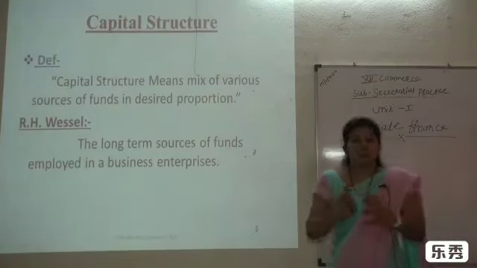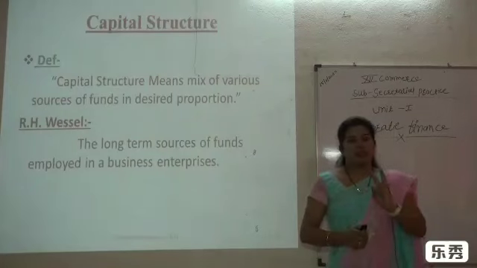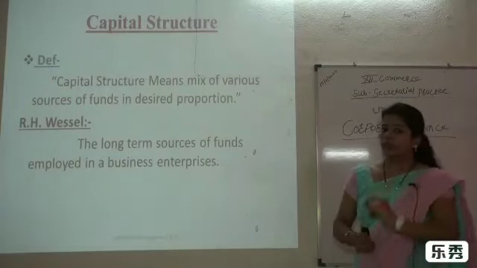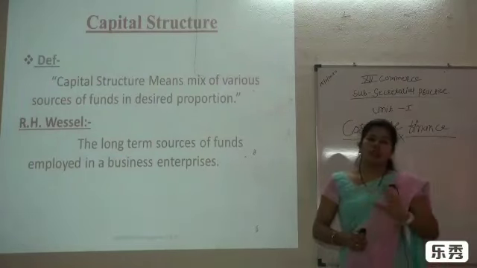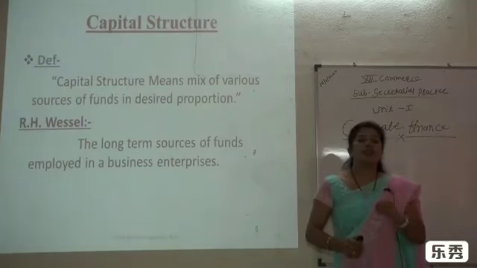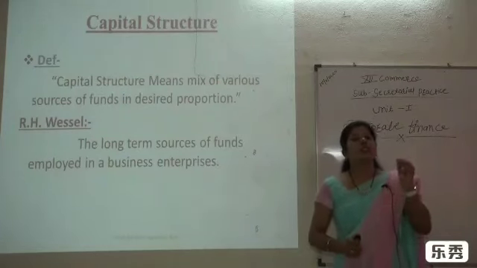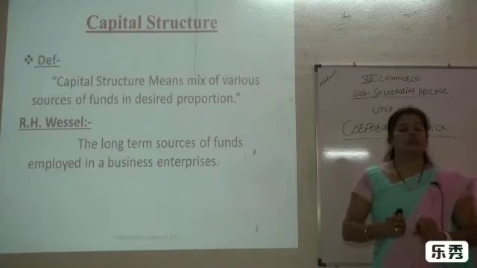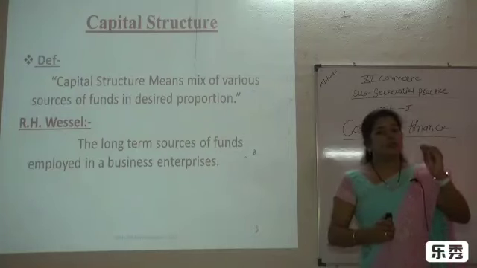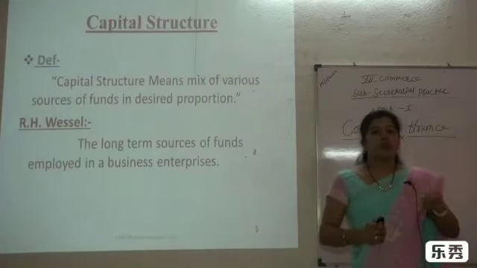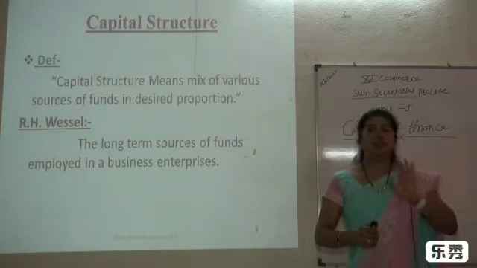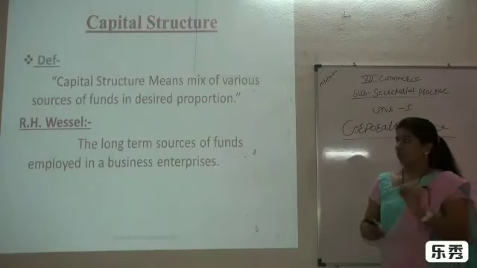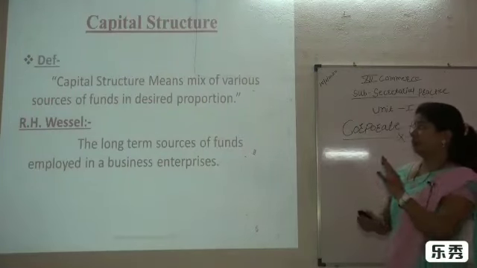It is a combination of two capitals: first, the equity capital, which is called owned capital, and second, the debt capital. Owned capital includes share capital, free reserves and surpluses. Debt capital means borrowed capital, including debentures, bonds and bank loans. So it is a proper combination in the capital structure.